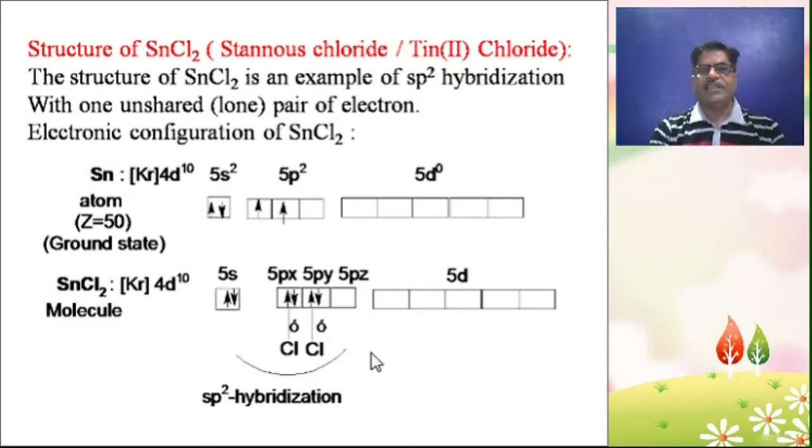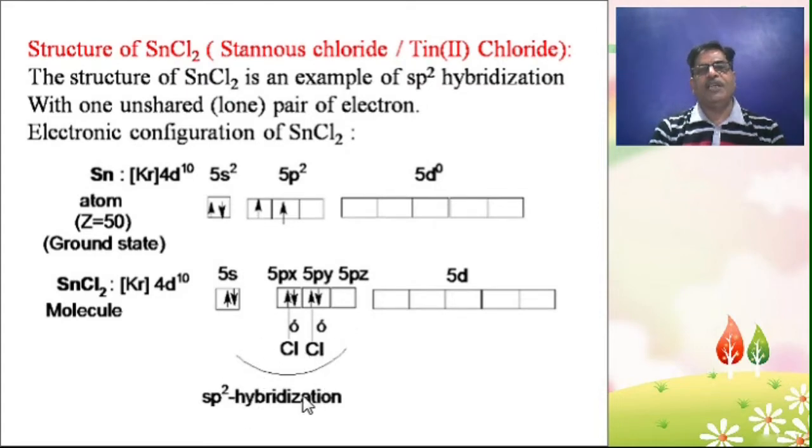So in the SnCl2 molecule there are 3 electron pairs available, one s and two p. Therefore 3 electron pairs here. In these 3 electron pairs there are 2 sigma bond pairs and 1 lone pair of electrons, total 3 electron pairs.